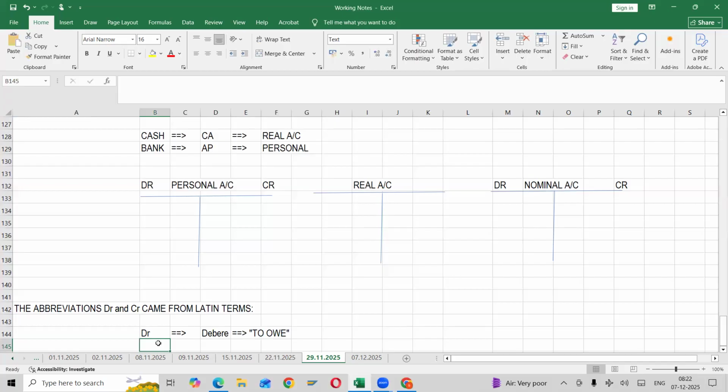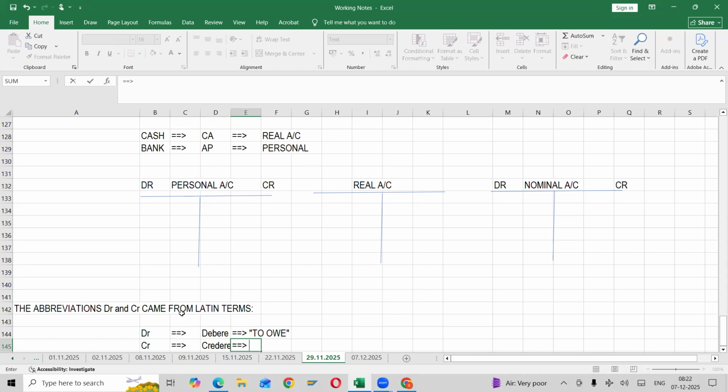So whatever abbreviation you're mentioning here, it's nothing but Latin words. The abbreviation is Latin. So what is CR? CR is nothing but creditor. What do you mean by that?